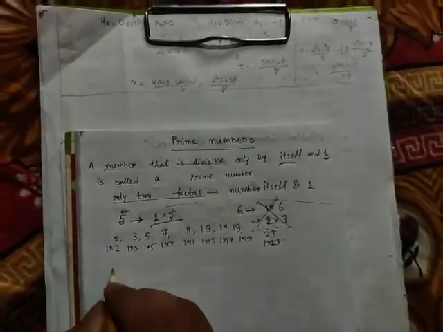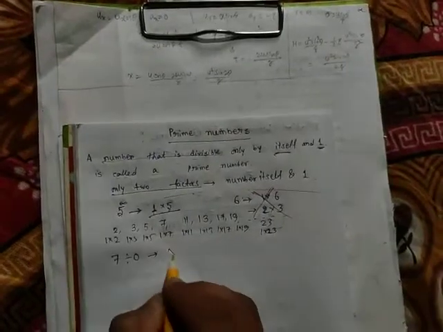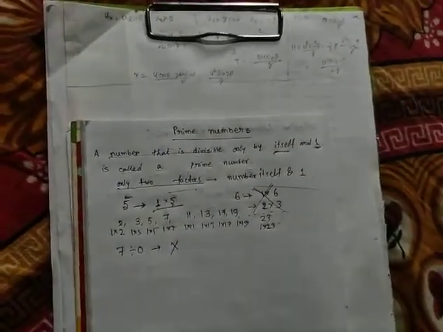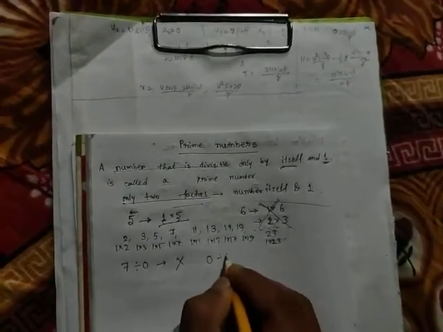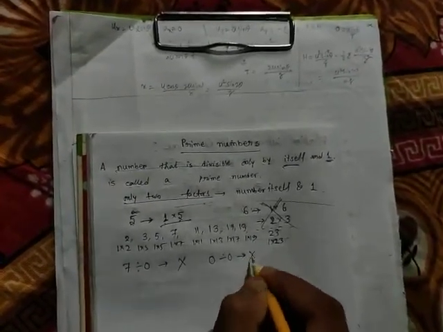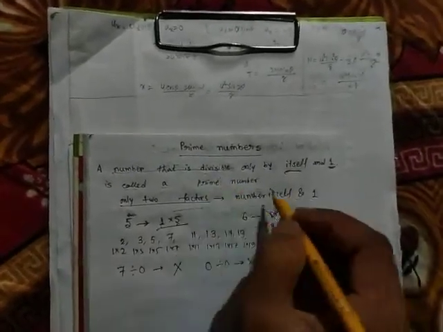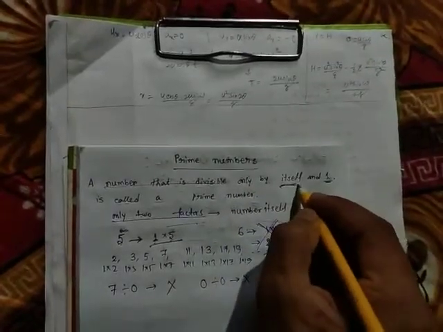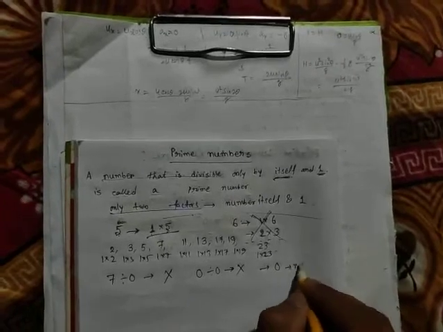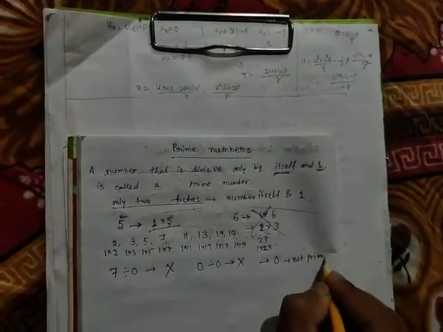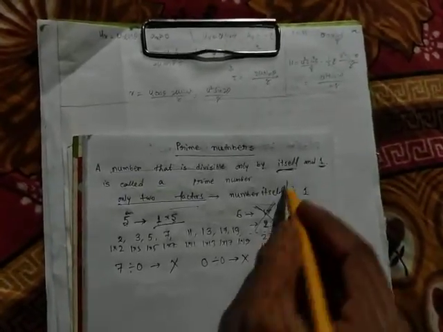Now come to 0. Always remember, if you say 7 divided by 0, is it possible? It's not possible. We can't divide by 0, and we can't divide 0 by 0. That means 0 is not divisible by 0. So 0 is not a prime number. Clear, everybody?